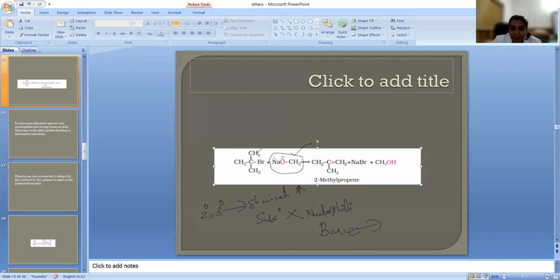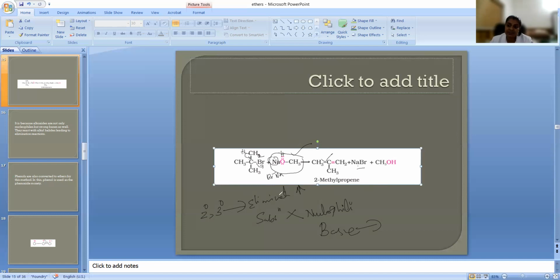So what will happen if from this hydrogen, suppose there is one hydrogen here, I'm writing it as CH2H. From the beta position, this hydrogen will come here and the bromine will eliminate, and this Br minus will combine with this Na plus and form NaBr. The eliminated H will combine with this and form CH3OH. After elimination, we will get this product, that is 2-methyl propene.